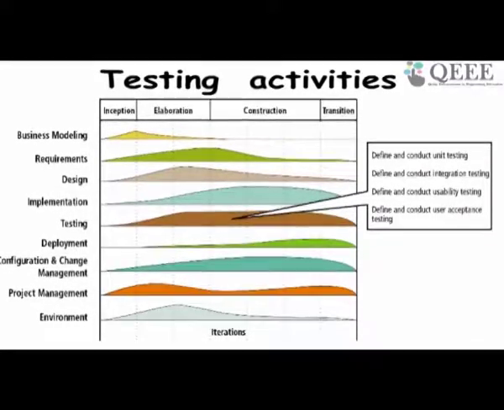When the code is not available, they cannot do unit testing, so they design the test cases. They design and conduct integration testing, define and conduct usability testing, define and conduct acceptance testing. So the activities are more evenly spread over the entire development cycle, and the testers are associated with the project from the beginning. Whereas in the older development cycles, the testers were needed towards the end of the development cycle.